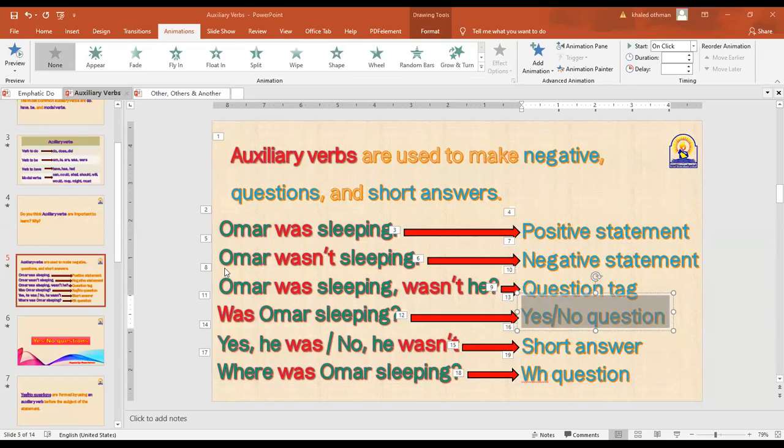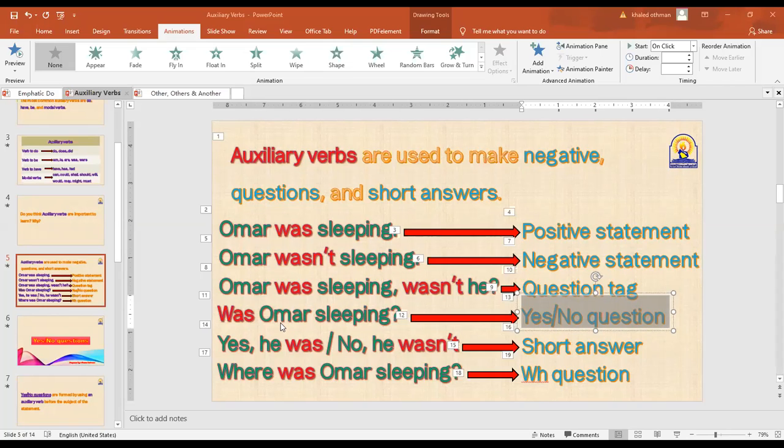Yes, Lahorini? Hello? What changes did we make for this statement to change this into a yes and no question? Yeah, Abdullah. It was Omar was sleeping. Then it became, was Omar sleeping? What happened? Can you notice?